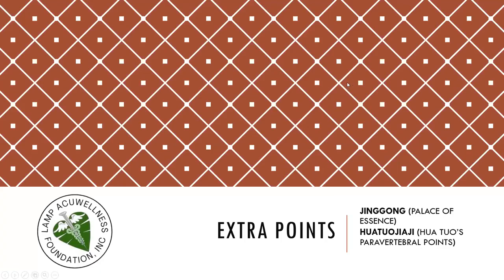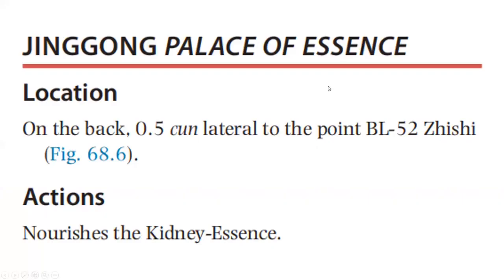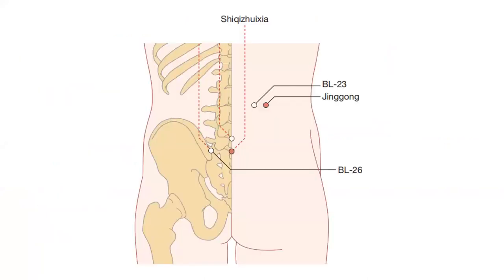Let's discuss extra points, Jinggong, Palace of Essence, and Huatuojiaji, paravertebral points. Jinggong, Palace of Essence. Location on the back, 0.5 cun lateral to the point Bladder 52. Action: nourishes the kidney essence.